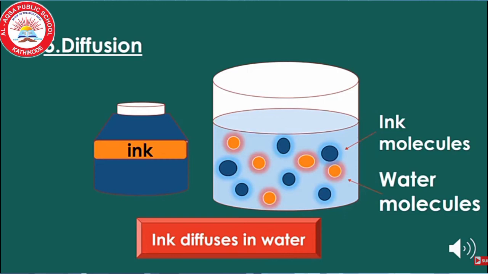So when we are mixing ink in water, ink molecules can easily spread in water. That means the diffusion rate of liquid is more than solid.